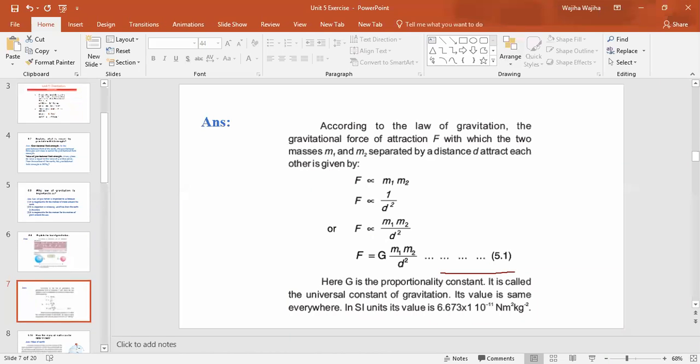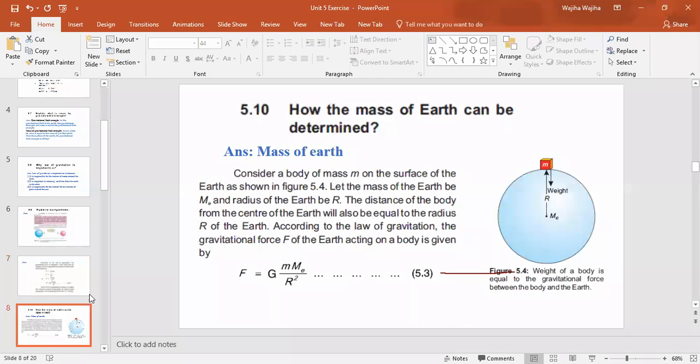Now the next question is: how can the mass of the earth be determined? This question is also a long one. You have to write the topic of the mass of the earth, which we discussed two or three lectures before. We calculated the mass of the earth by using the law of gravitation. So this is a long question, and you also have to write it in your notebook.